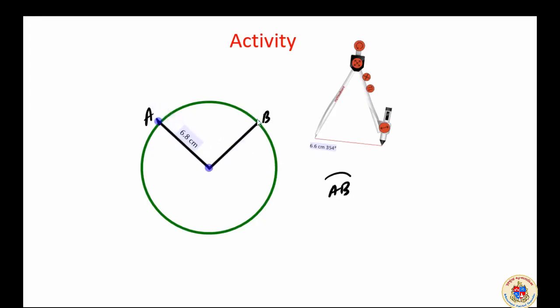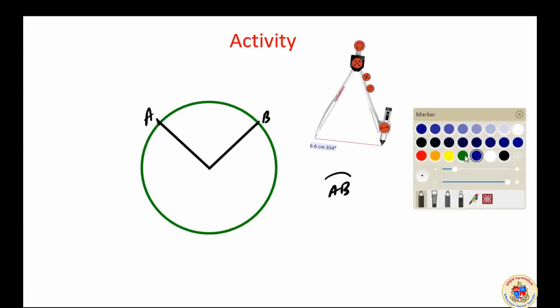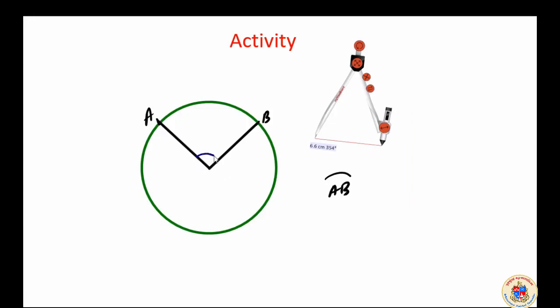The measurement of this particular angle is the measure of the arc. Understood? That is the concept of measure of arc. If you put m over here, it becomes measure of arc AB. We know that it will be an angular measurement.